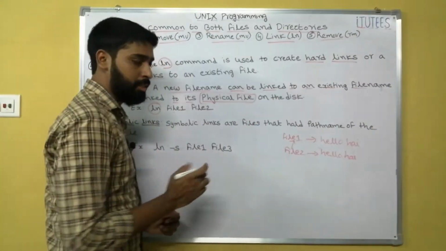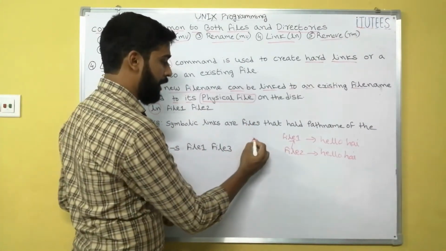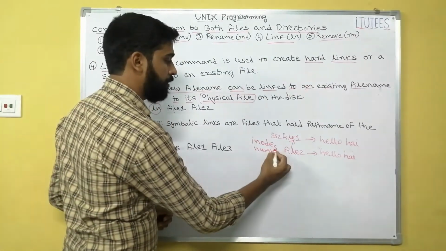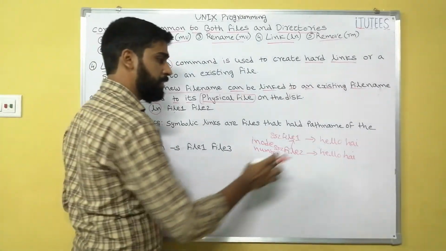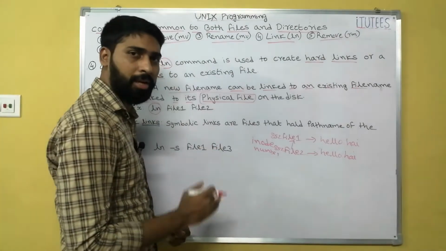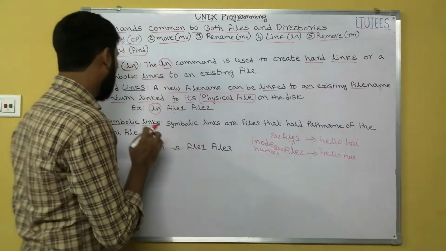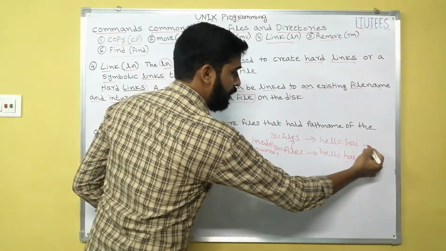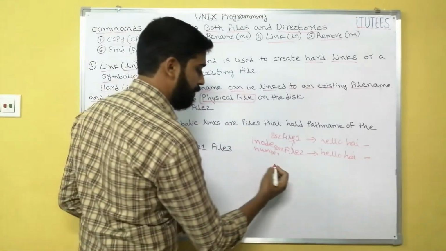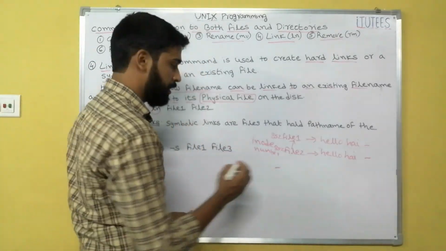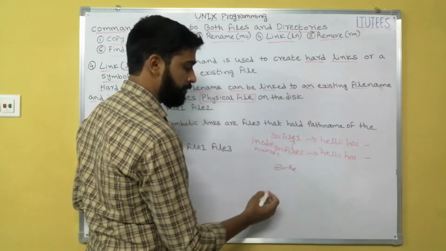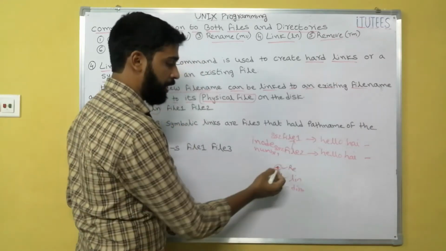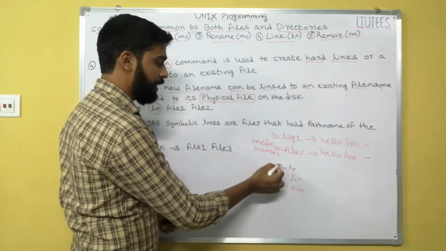In this case, these two files have the same inode. For example, the file1 inode number is 852, and the file2 inode is also 852. That means if modifications are done on file1, they are automatically applied to file2. That is what we call hard links. Here the file types are regular files only. We see the ls command. In the ls command, it displays first one hyphen. Hyphen is for regular files, L is for linked files, and D is for directory. For these two files, it shows only hyphen.